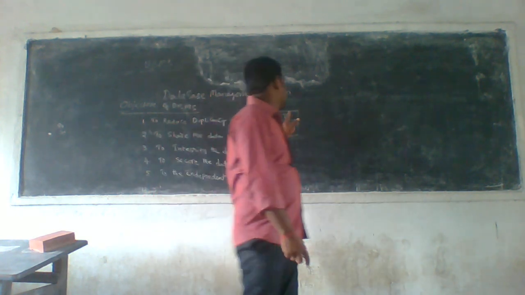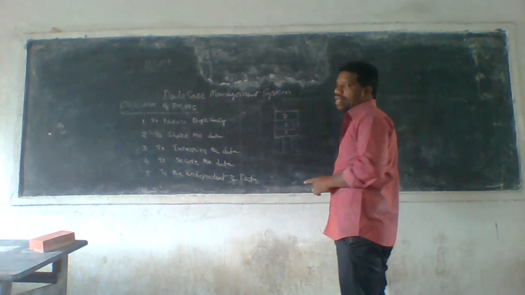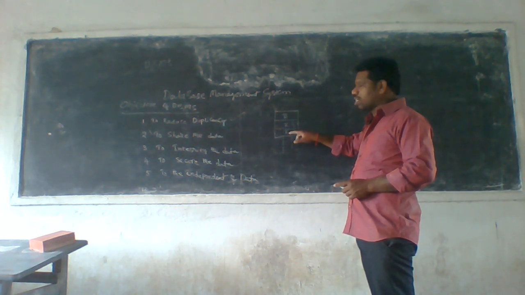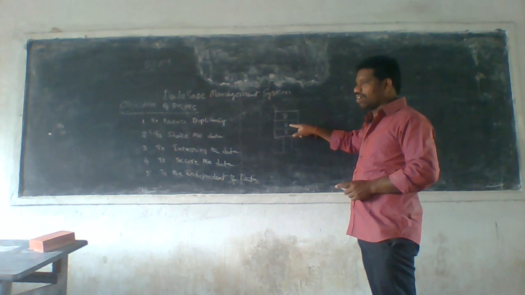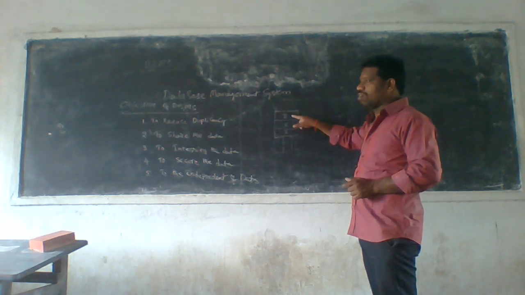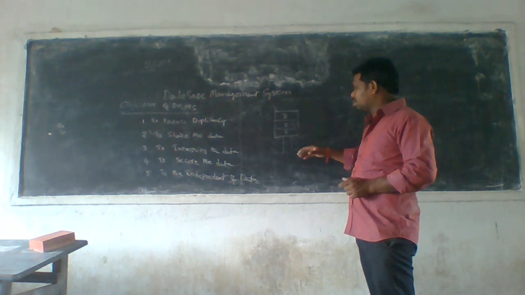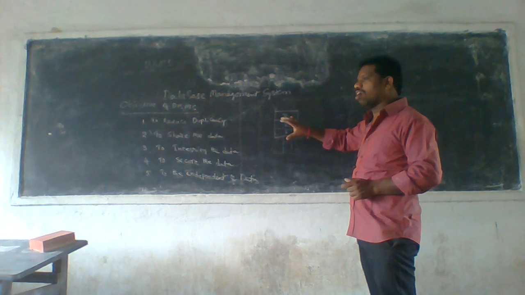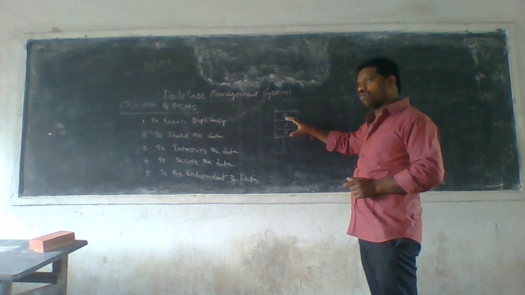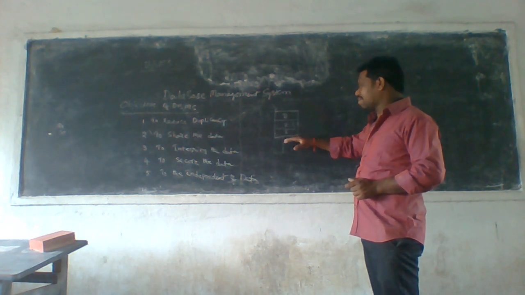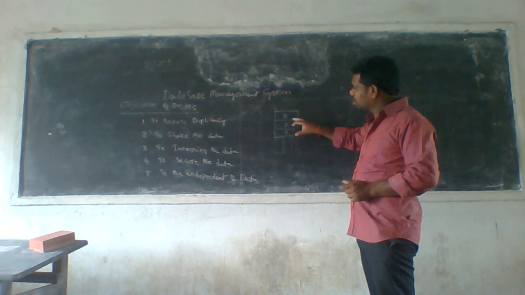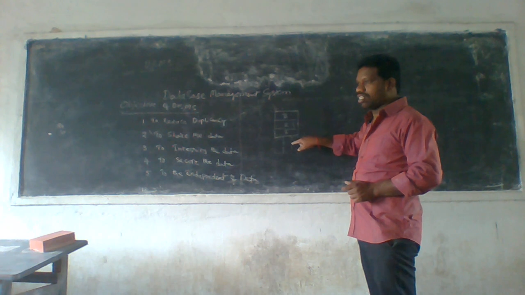Here the data is dependent because the pillar has the first floor, and the first floor contains the second floor. The second contains the third floor. Now I would like to collapse these pillars. Hence the building collapsed. Why? Because the pillars are affected, and these floors depend upon these pillars.